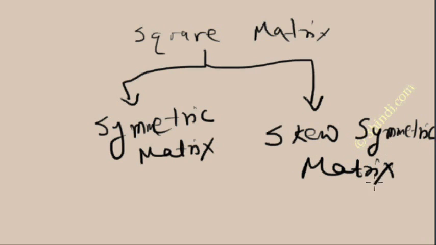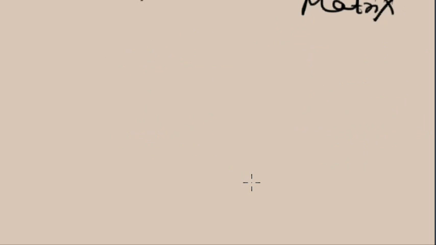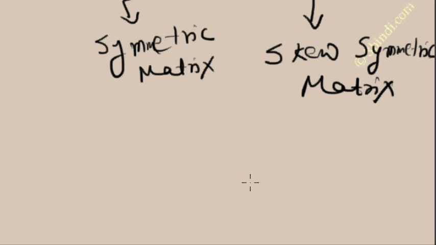So I will explain what the symmetric matrix is. Okay, what is the symmetric matrix? A symmetric matrix is such a type of square matrix where Aij is equal to Aji.